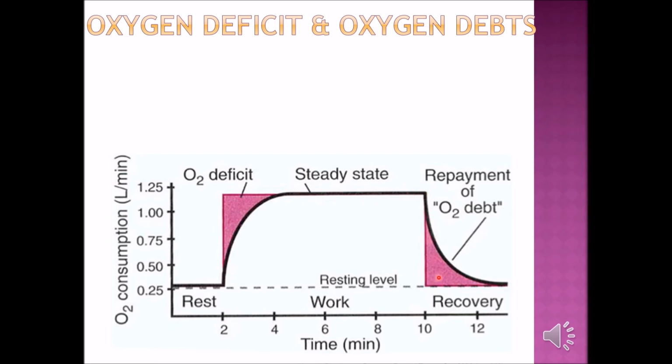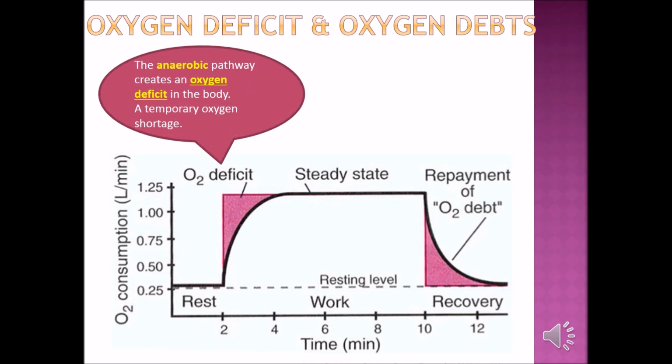What do we mean by pay? Pay means we change the lactic acid into carbon dioxide and water. Remember? These are the oxygen that we use here to change the lactic acid into carbon dioxide and water. I hope you understand that.